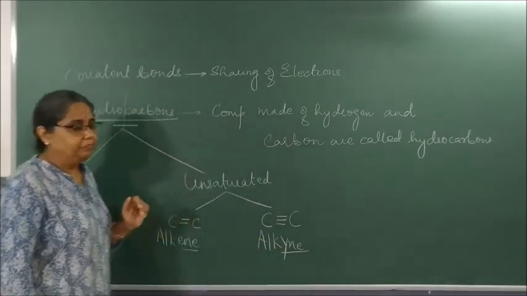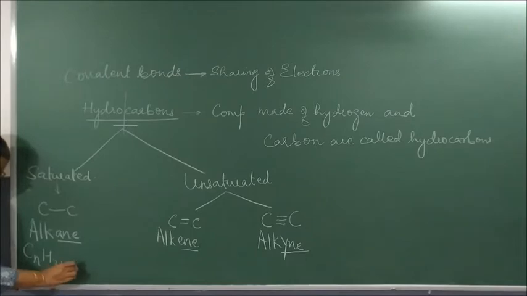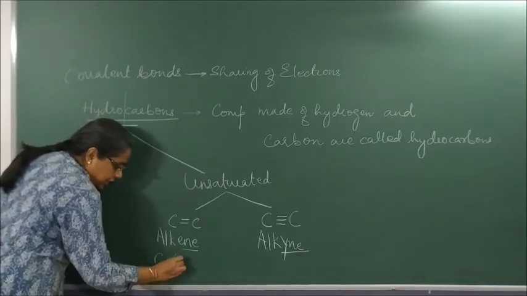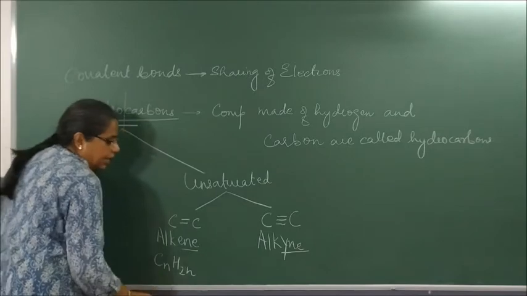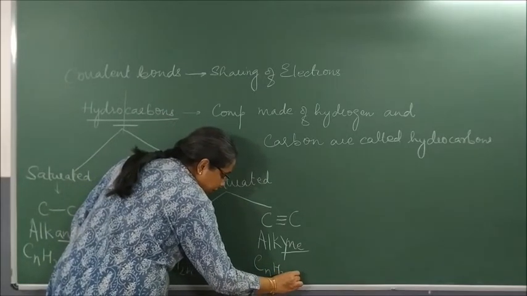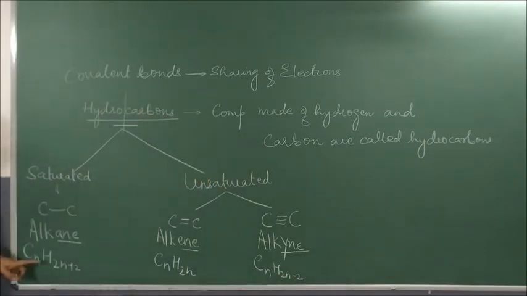Okay? Now, alkanes have a general formula CnH2n plus 2. Alkenes have a general formula CnH2n, and alkynes have a general formula CnH2n minus 2.